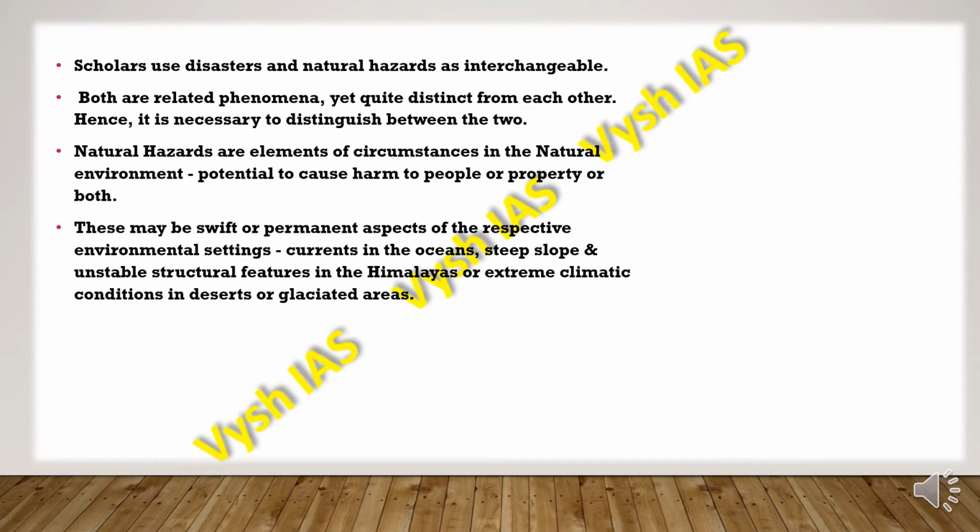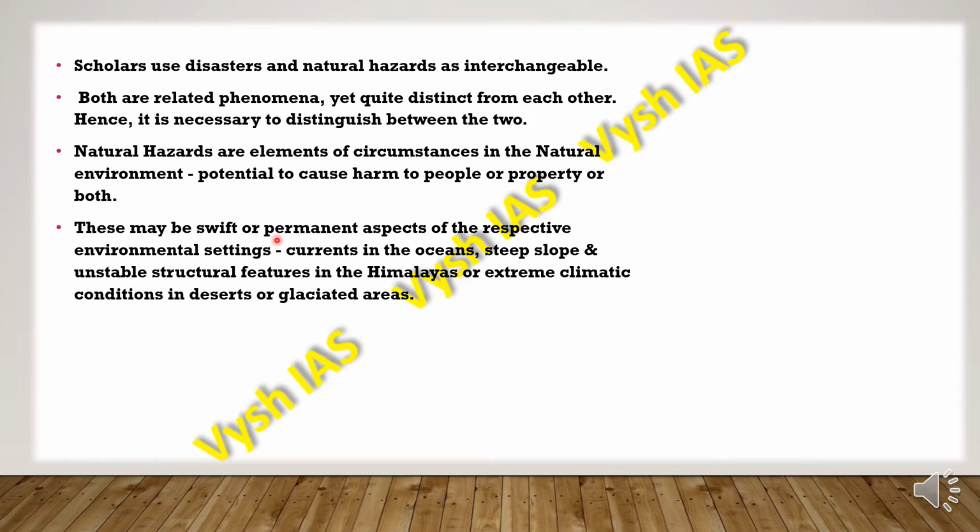But natural hazards give us warnings at every point of time that, if you do this, in the long term this can happen. But when it comes to natural disasters, we don't get such warnings. So that is what they are trying to tell us about the difference. So these natural hazards can be swift or permanent aspects of the respective environmental settings.